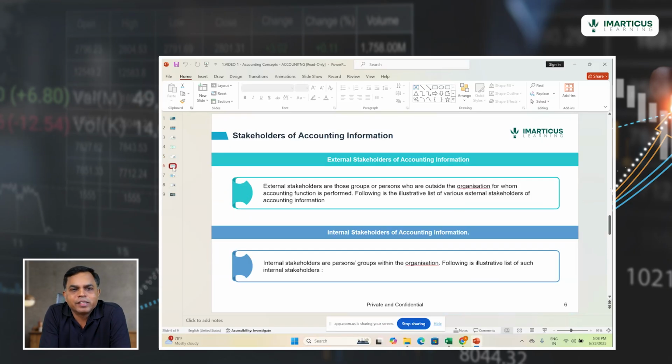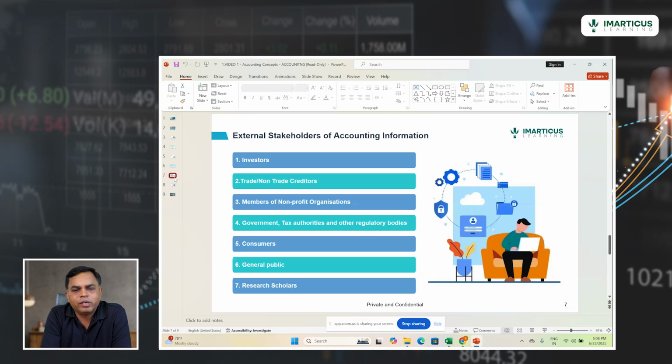Now, let's look at stakeholders. Stakeholders are the recipients of accounting information. So they are the recipients who receive this accounting information. Now, the stakeholders of accounting can be external stakeholders or internal stakeholders. Who are these external stakeholders? External stakeholders are those who are outside the organization. These stakeholders require the accounting for various purposes.